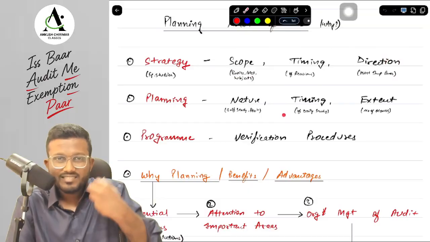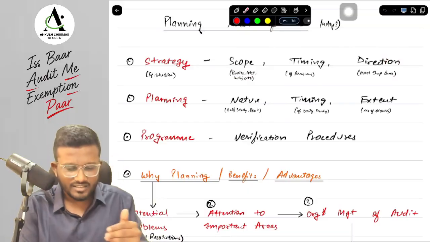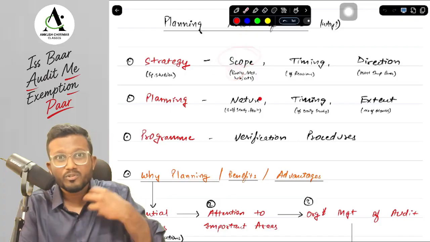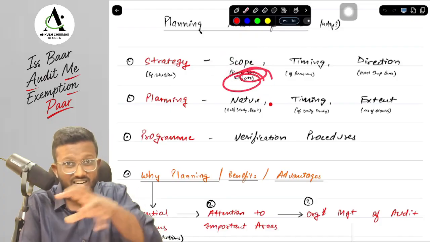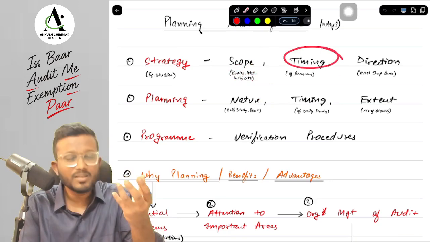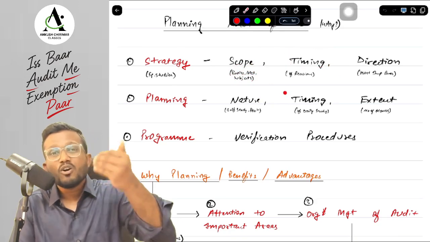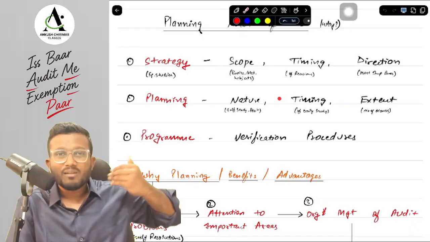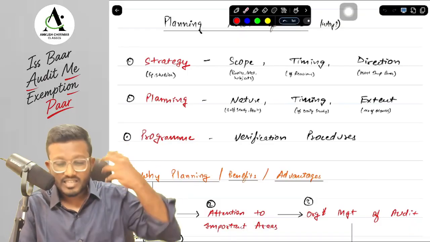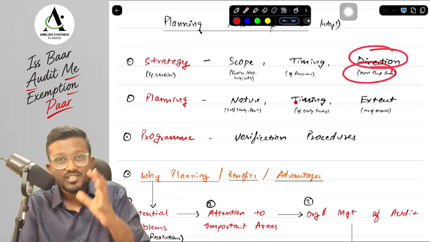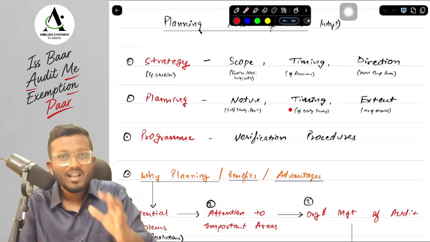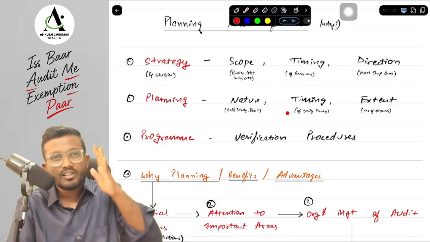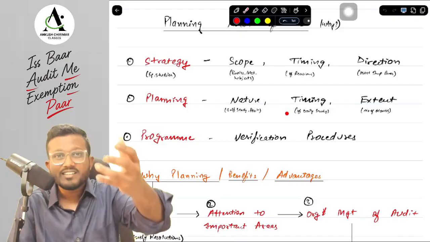Let me give you an example of our studies. Whenever you are studying, the scope is basically what books you will be using, what the material will be, and what subjects are covered in your syllabus. Next, in terms of timing, what is the timing of your revision, like till what time you will complete your first revision, till what date you will complete your second revision. Next is your direction. What is your direction, which means how many revisions you are planning, what books you are referring, whether you will be focusing more on RTP, MTP or the ICAI module questions, something like that.